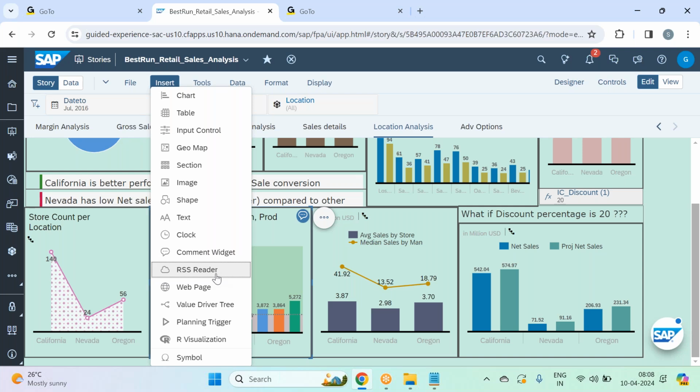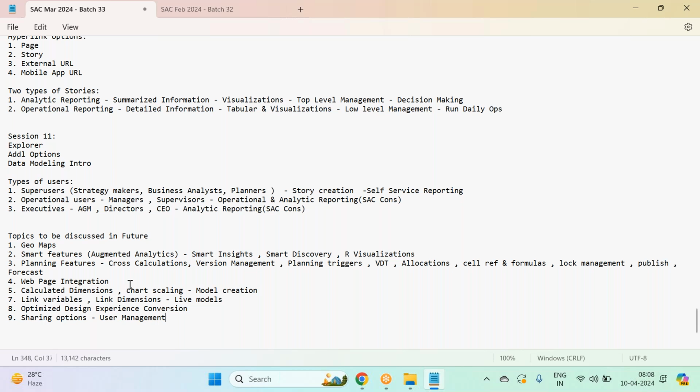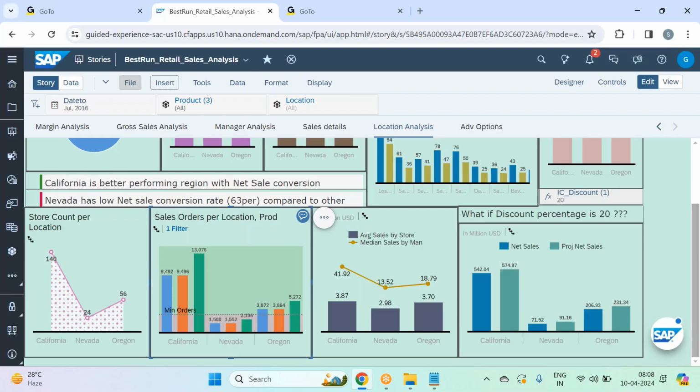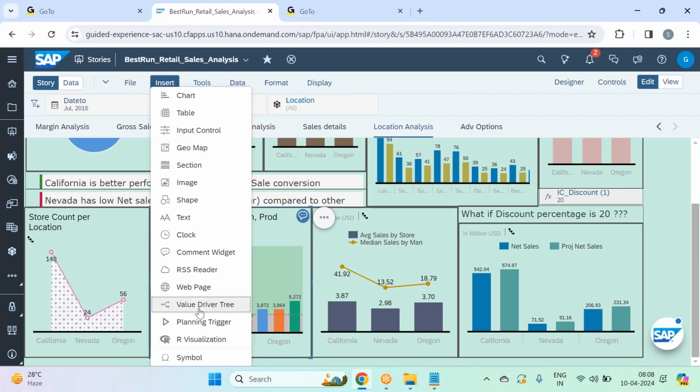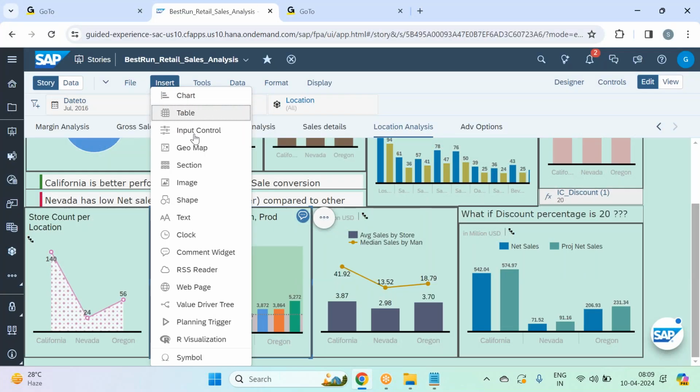See, RSS readers and web page integrations, these I'll cover at the end, guys. You see, I clearly mentioned web page integration; I'll do it at the end. And then value driver tree and planning triggers: these are all planning options, and I'll be covering them in planning sessions. In the insert menu, I inserted all the options for reporting purposes, but for web page integration and planning, I didn't insert anything.